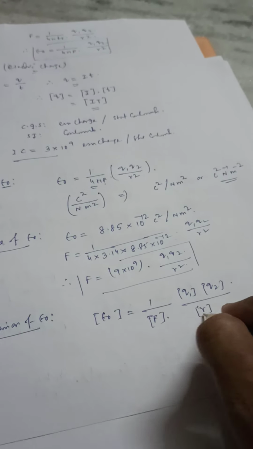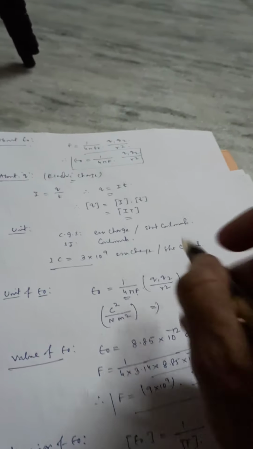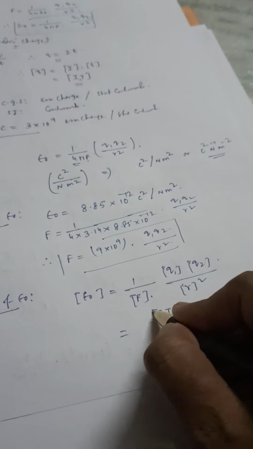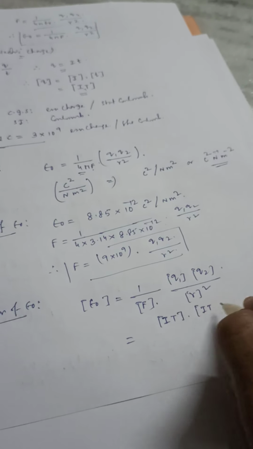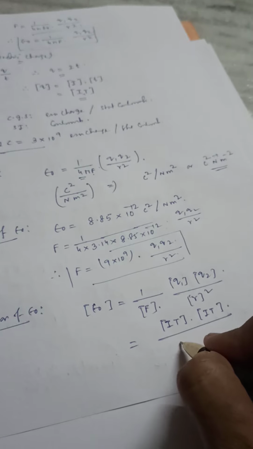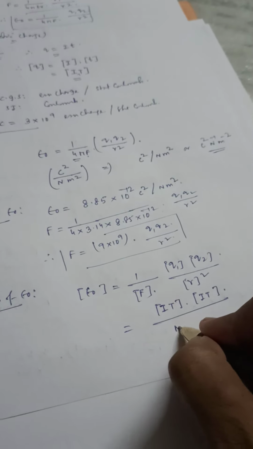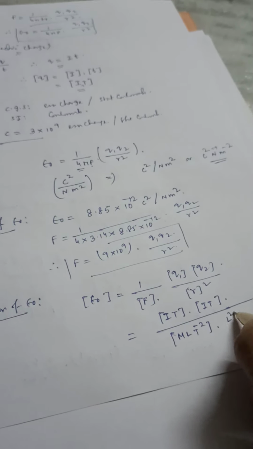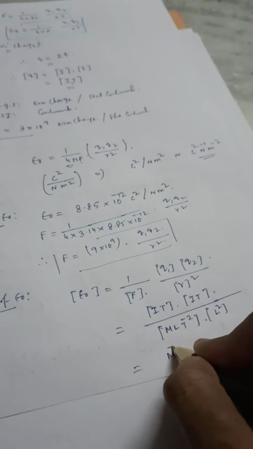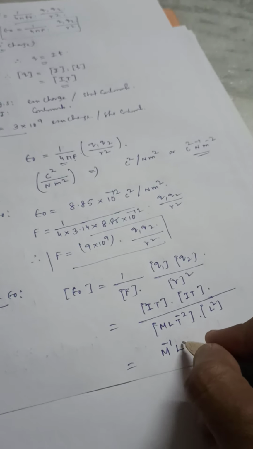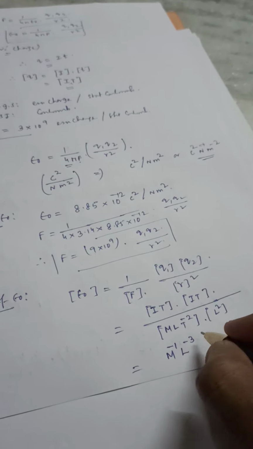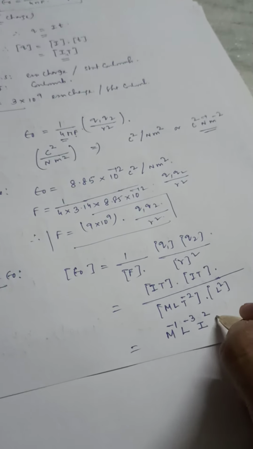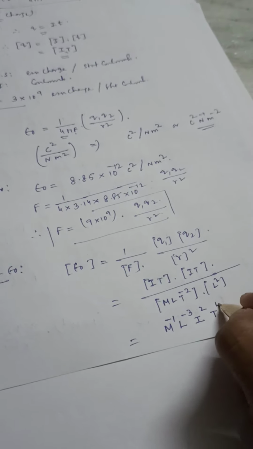divided by distance square. Okay, and we know that dimension of electric charge is it, so in the upper part you are getting it into it divided by, for force you are getting dimension MLT^-2, and for distance you are getting L square, so ultimately it is M^-1 L^-3 I square T^4.